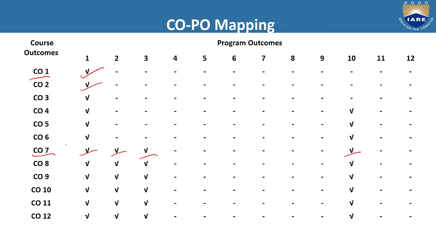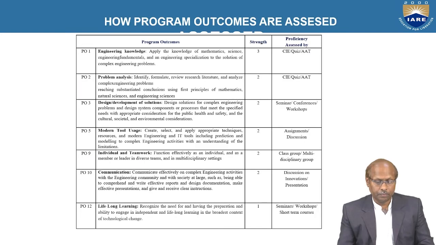So now CO12 is linked with PO1, PO2 and PO3 as well as PO10. Whereas CO2 is linked with only PO1. So depending upon the subject, this CO-PO mapping also changes.